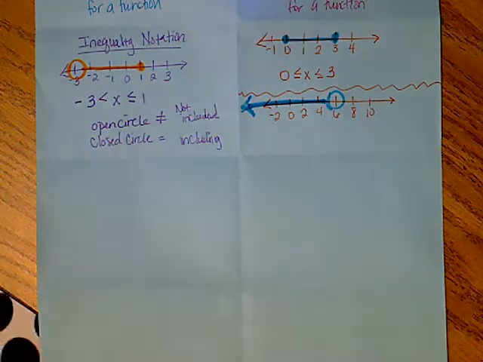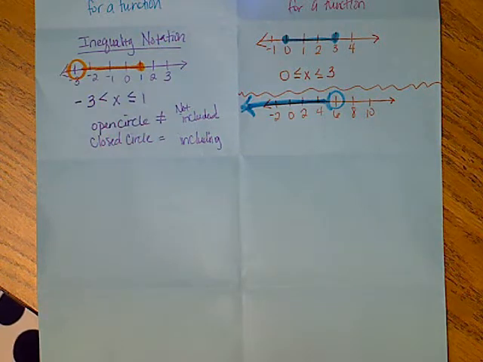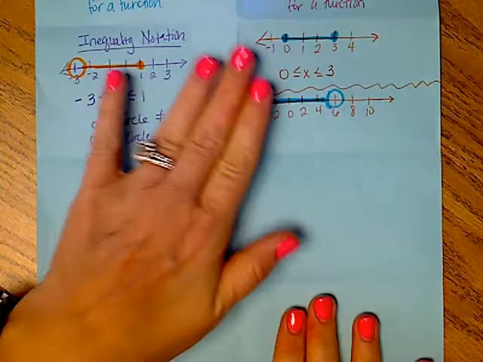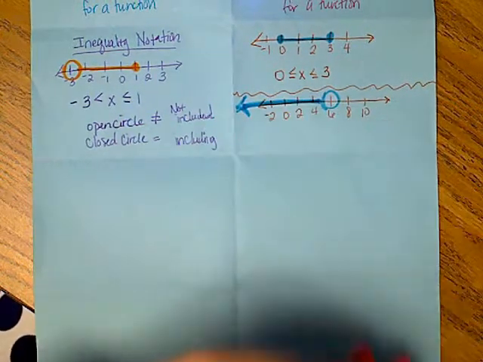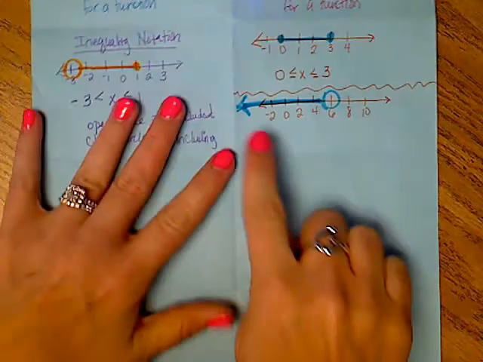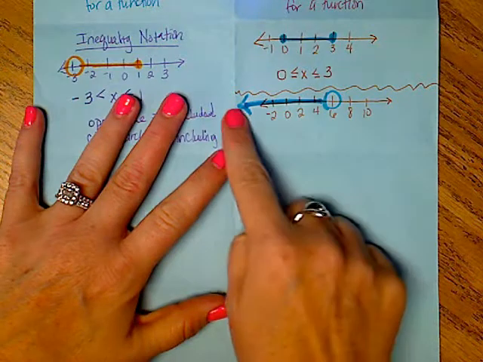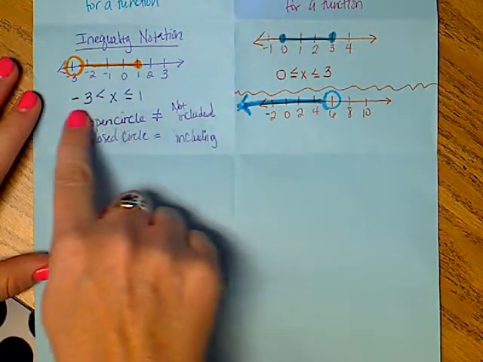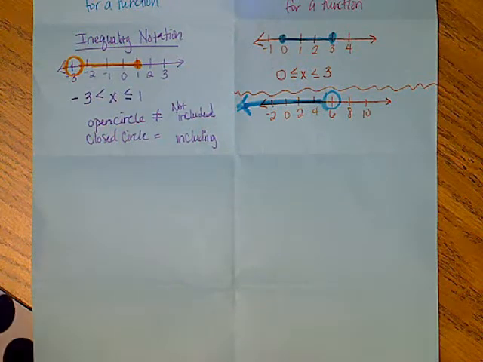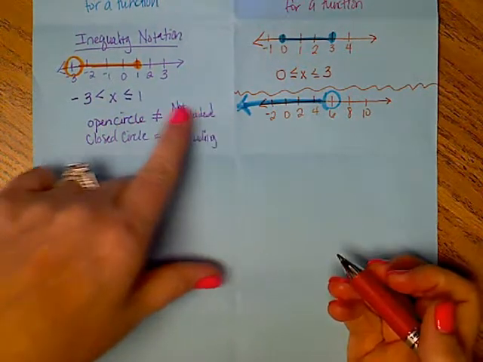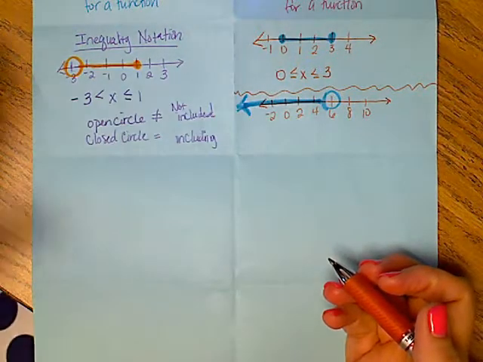Ooh, what does that mean? Okay, this is very important. Remember, I start at the left and I go to the right. If you needed to draw this, pause it, draw it, and then hit play again. I'm starting at the left. Did you see that arrow? It means it's going on forever, never, never, never ending. So where am I starting? It's not stopping. It's never ever stopping. So where do I pick to start?